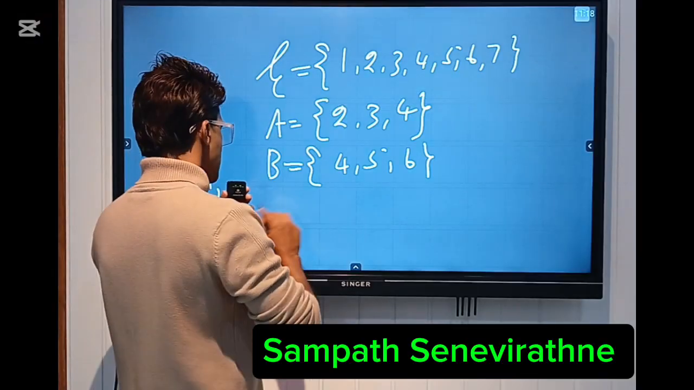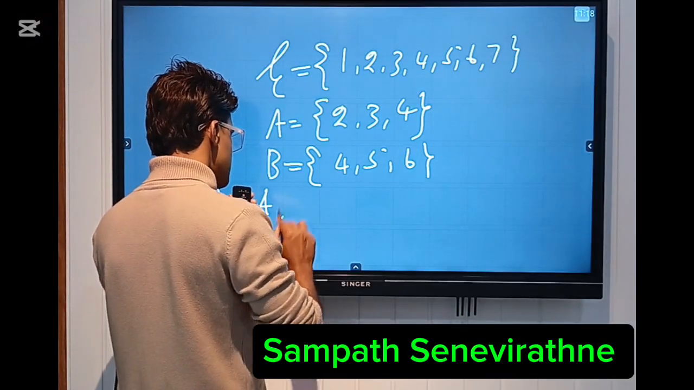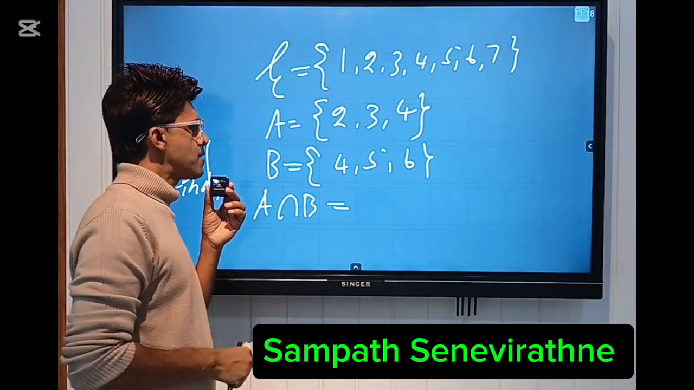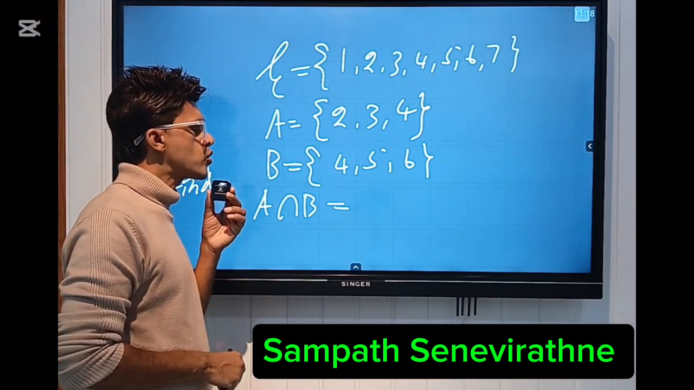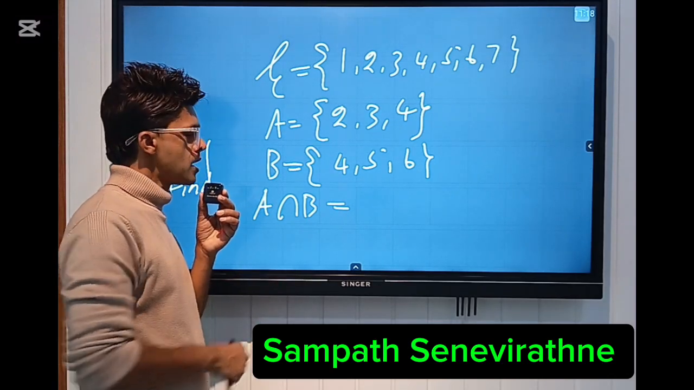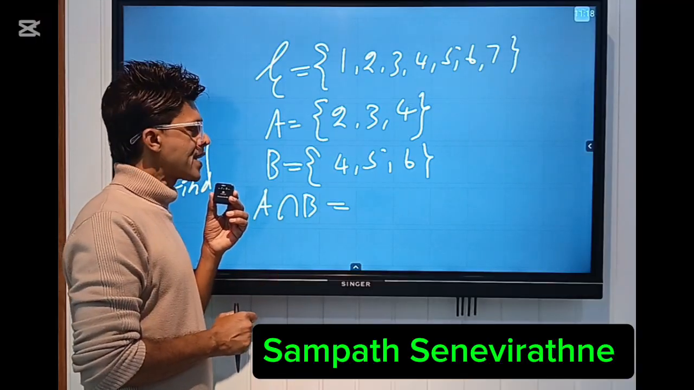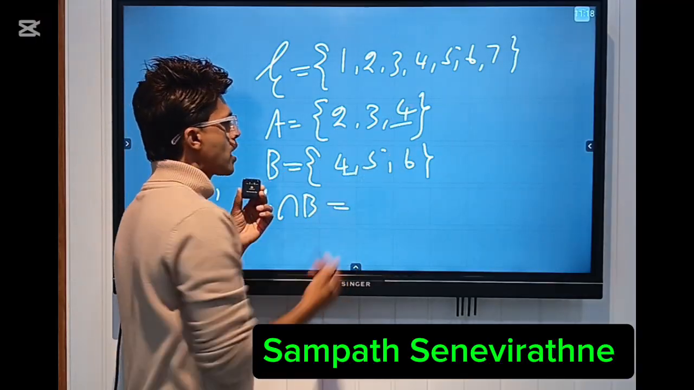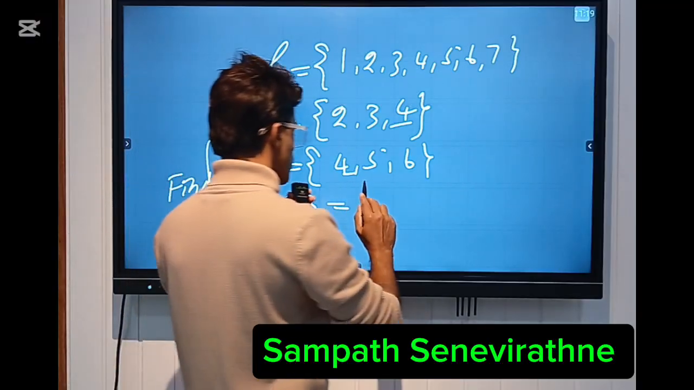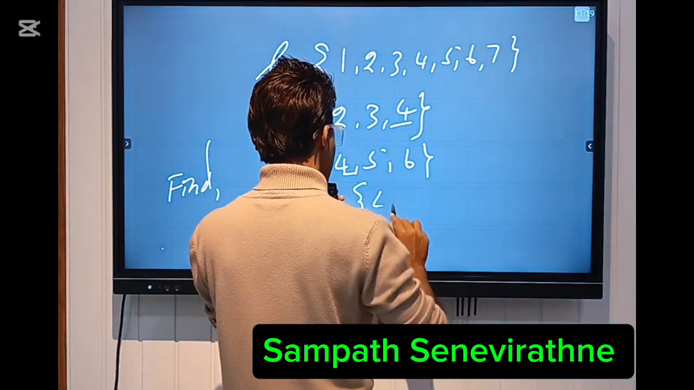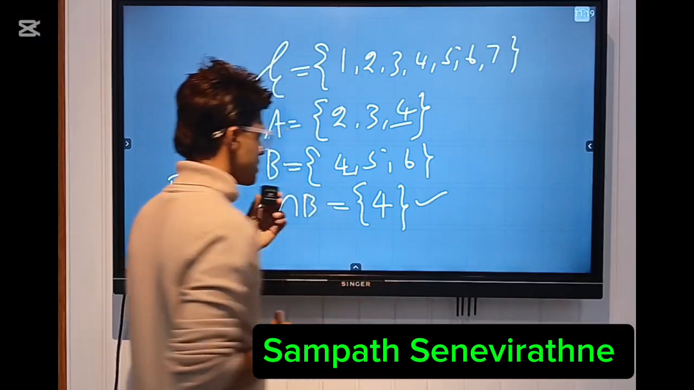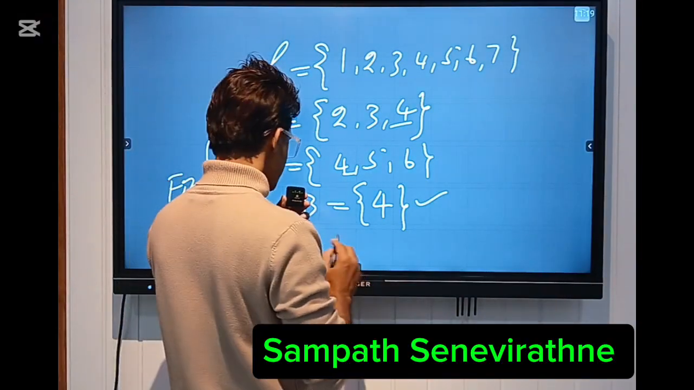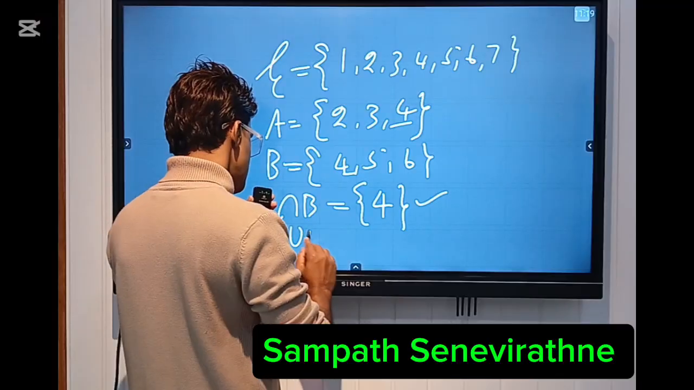Find the intersection of A and B. The intersection of A and B means the common elements of the sets A and B. The common element here, you can see, is 4 and 4, which can be taken as a common one. So the intersection of A and B is 4. This is the set A intersection B. And the other one is the union of A and B, A union B.